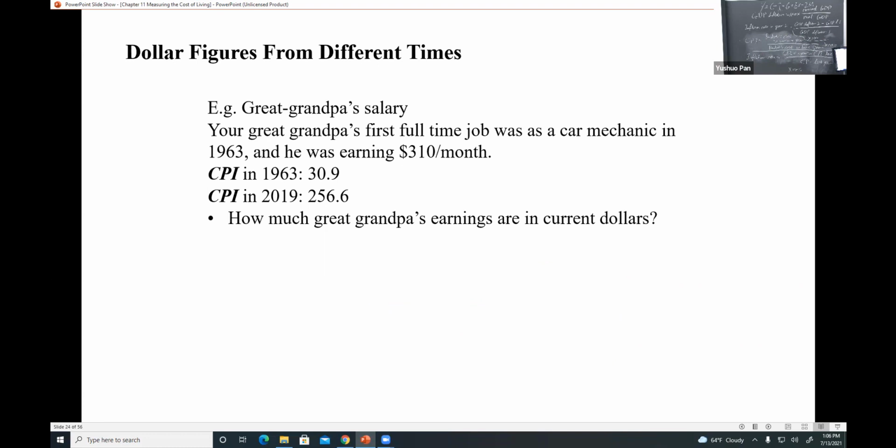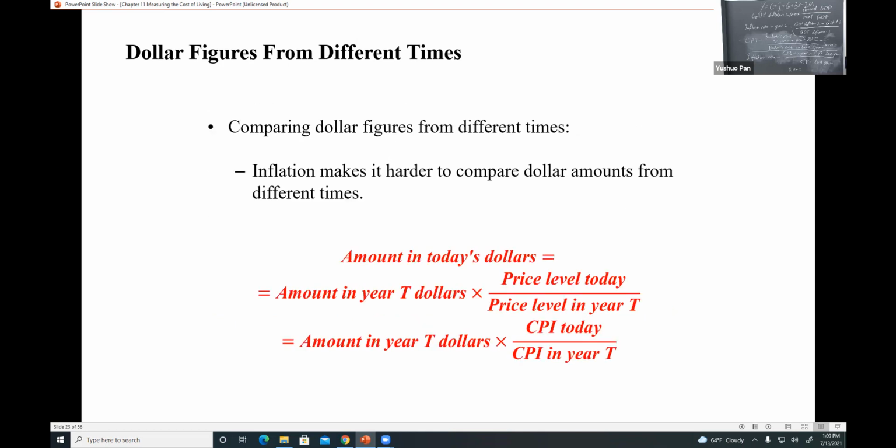Tell me how much grandpa's earning in current dollars. That's easy. Use the amount of dollars in that year divided by the CPI in that year. That will give you the amount per that year, right? And times the CPI today, that will give you the amount of dollars today. And again, for your test, it's open book, so go back.